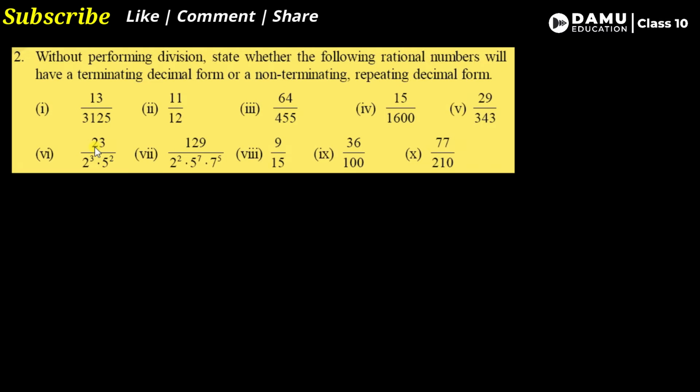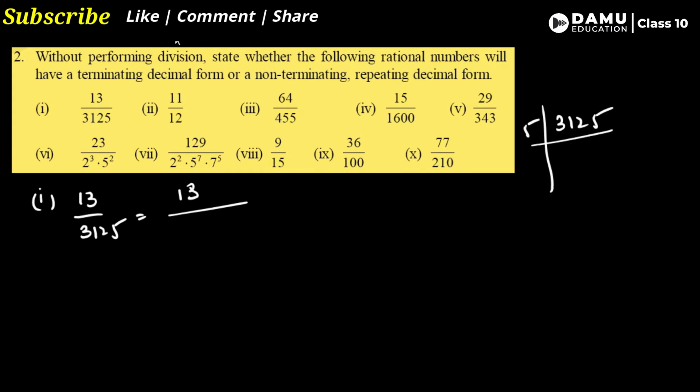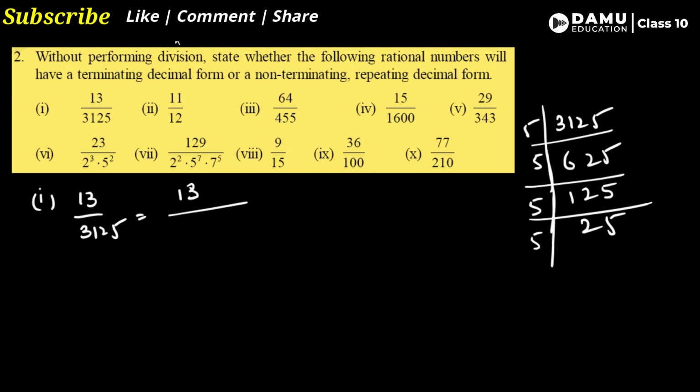So here our first question: 13 by 3125. This one, 3125, we can do with the prime number 5. 3125 divided by 5 is 625. Then again divide by 5, then again by 5, then again by 5, then again by 5.